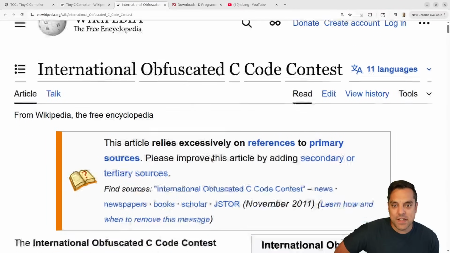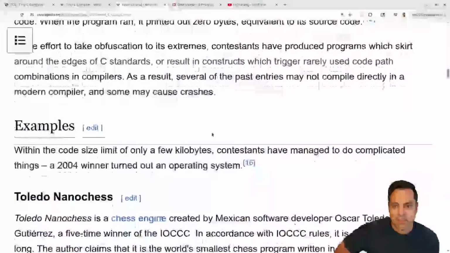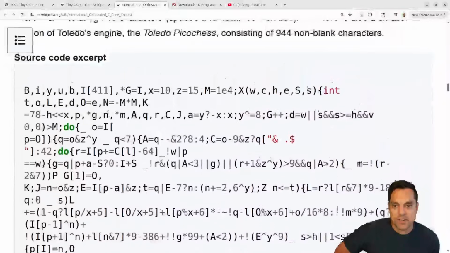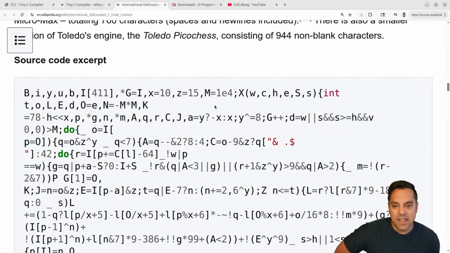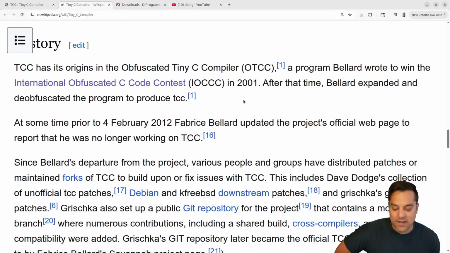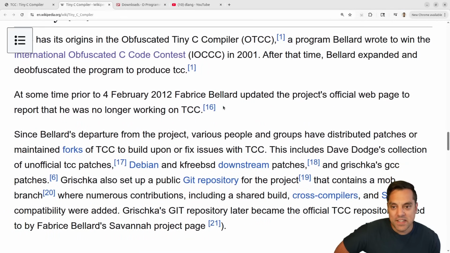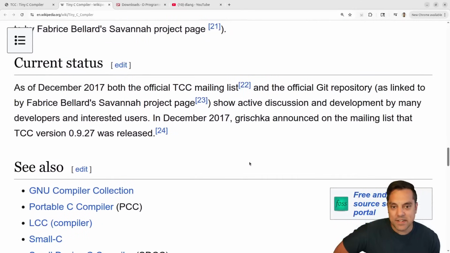In fact, if we just take a peek at the wiki here, I wonder if it'll have any samples. You can see all sorts of weird stuff. Yeah, this is what the code kind of looks like. But it's all just data to the computer. They don't care if it looks pretty, our computers. So anyways, that's the idea here.